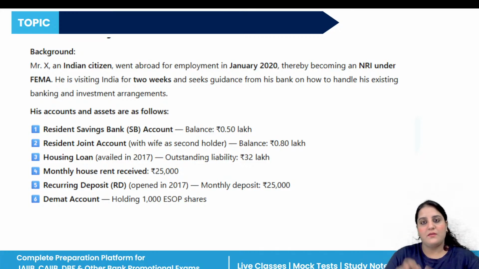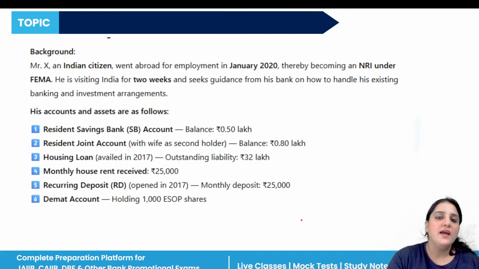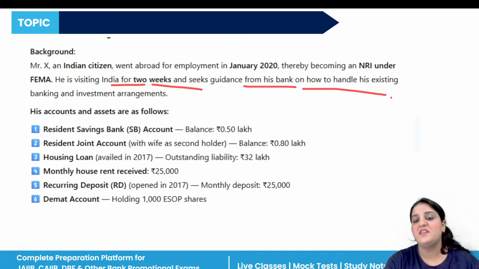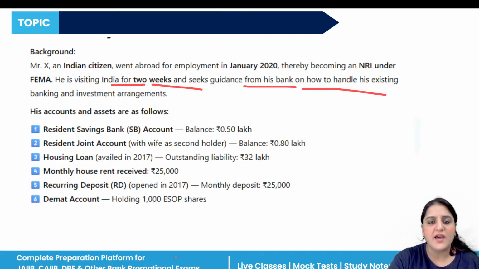When he goes for employment in January 2020, that means he becomes an NRI, and according to FEMA, because we know that there are two definitions of the NRI, according to FEMA as well as according to the Income Tax Act. He is visiting India for 2 weeks and seeks guidance for his bank on how to handle his existing banks and the investment arrangements. His assets and accounts are as follows.